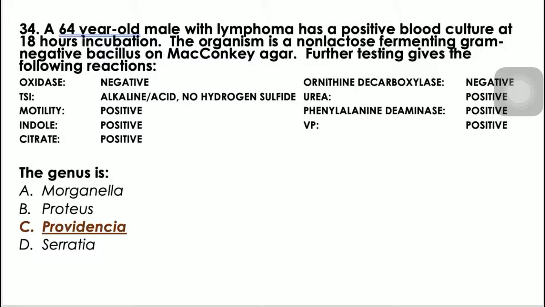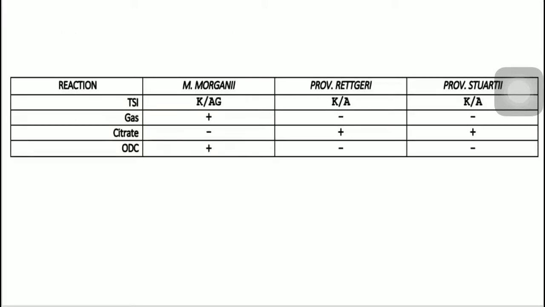No? Kasi Morganella nga po and Proteus is positive, positive, negative, negative. Serratia is negative, negative, positive, positive. So Providencia po yung tumutugma na positive, positive, positive, negative, positive. So positive siya for indole, positive din siya for citrate. So 34, we have letter C, Providencia. Okay?